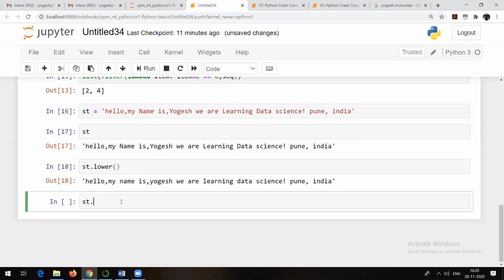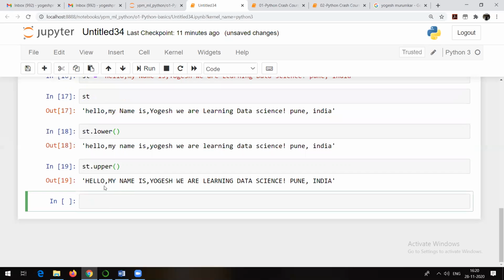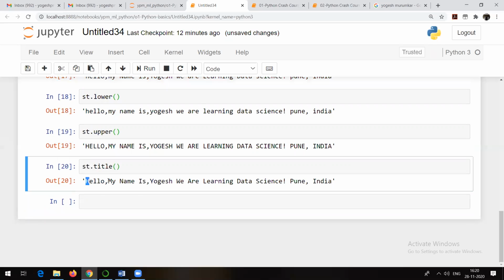Similarly, st.upper. I will be showing you an application where we are going to make use of all these basic things. See, everything is converted into upper. Similarly, if I type st dot, there is something called title. Title is going to do what? Title is going to convert the first letter of each and every word to uppercase. Now see, H is uppercase, M is uppercase, N is uppercase, I. So the first letter of each and every word is converted to uppercase with the help of title. That's what title does, right? So upper, lower, and title.